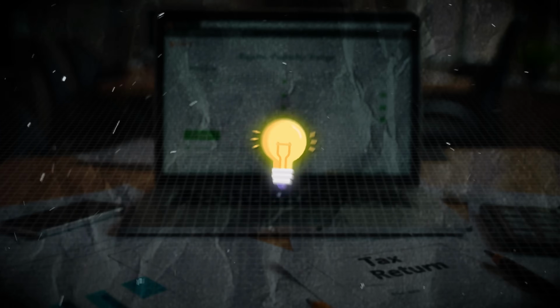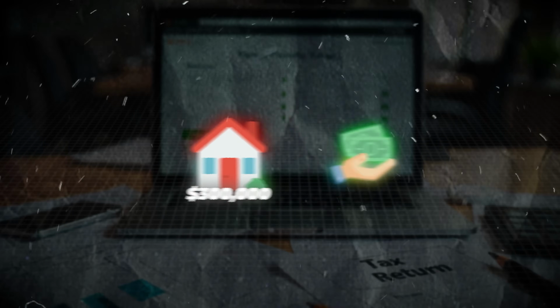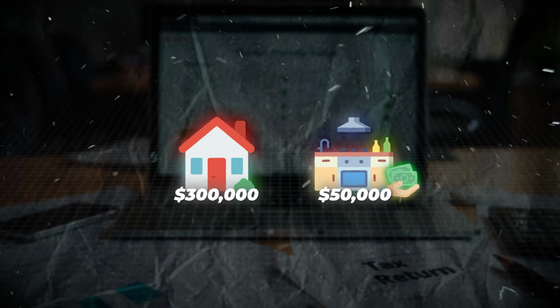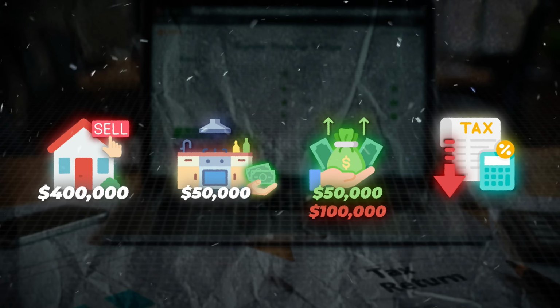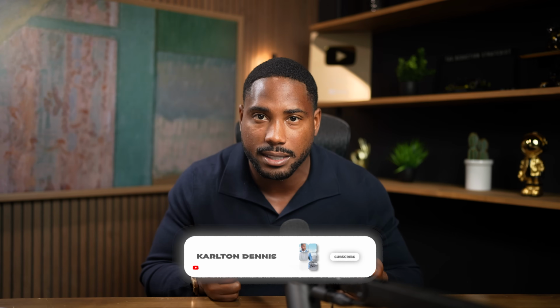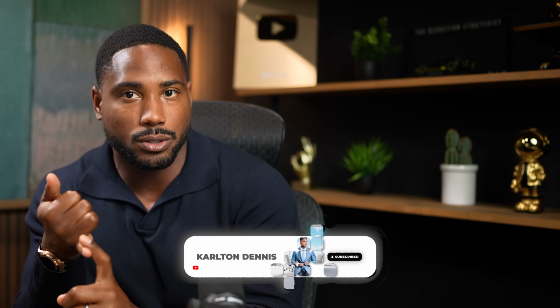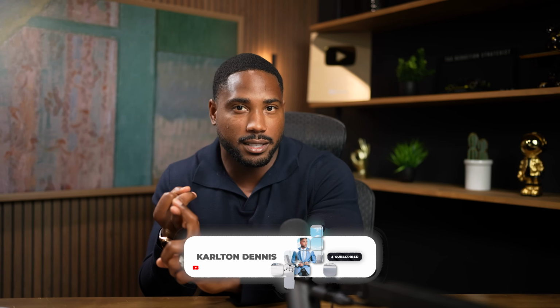So, for example, if you bought a home for $300,000 and you spent $50,000 on a kitchen renovation and later sold it for $400,000, your taxable gain would be $50K instead of $100,000. This would lower your tax bill significantly if you didn't already qualify for exemptions like the $250,000 exclusion or the $500,000 primary residence exclusion that we talked about early on in this video.